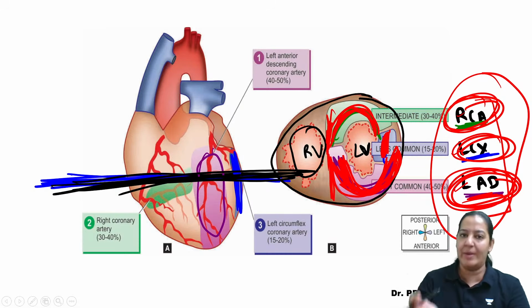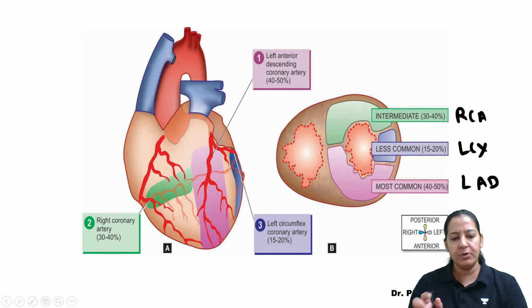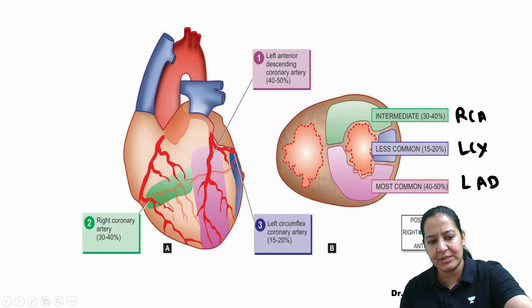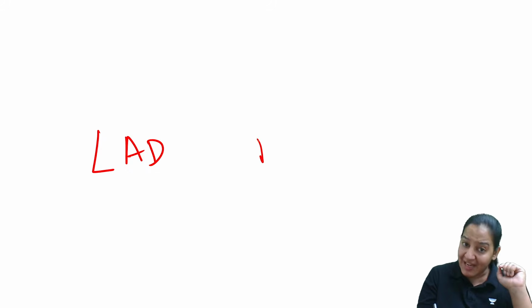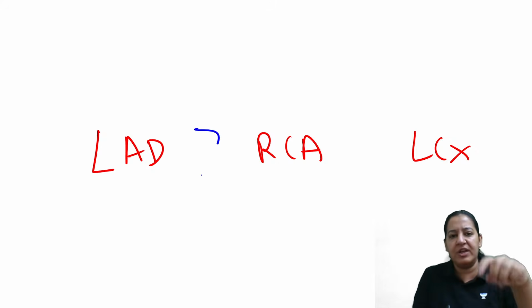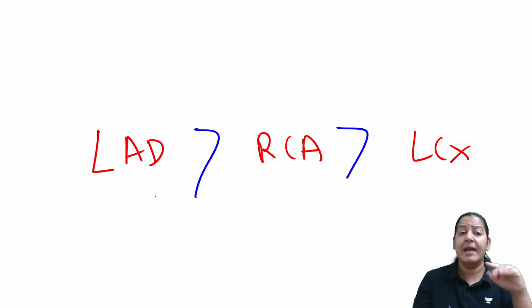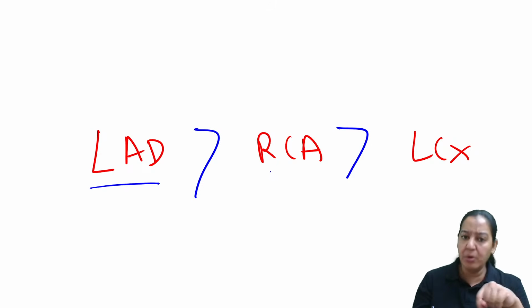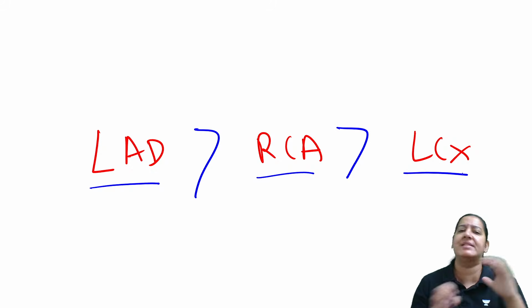So what is the frequency of obstruction? As I have told you, there are three coronaries. Incidence-wise, most commonly the LAD is obstructed. Then the second most commonly obstructed is RCA, and least commonly LCX is obstructed. This is the sequence of their obstruction, as we have seen. In most cases the LAD is obstructed. Second most common, RCA. Least common, we have seen very few cases in which LCX is obstructed.